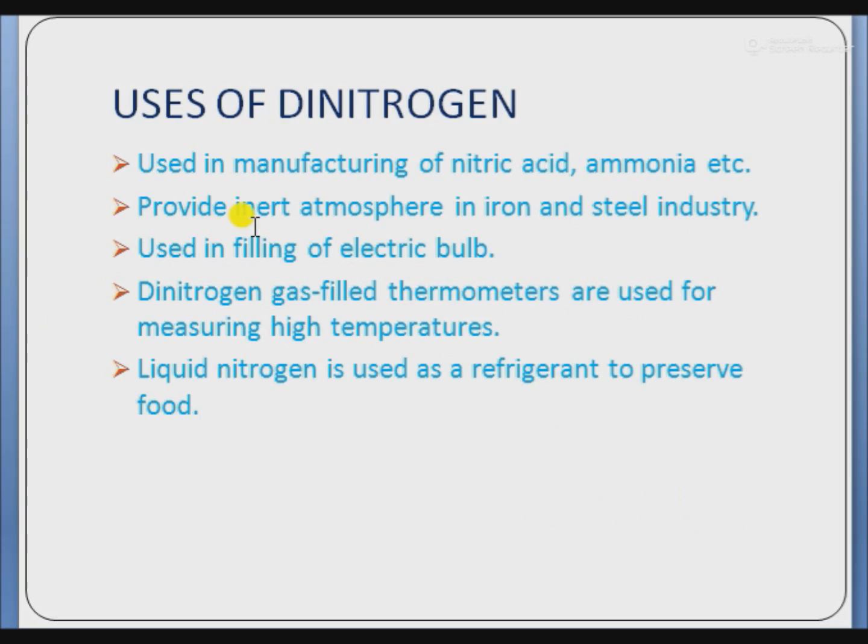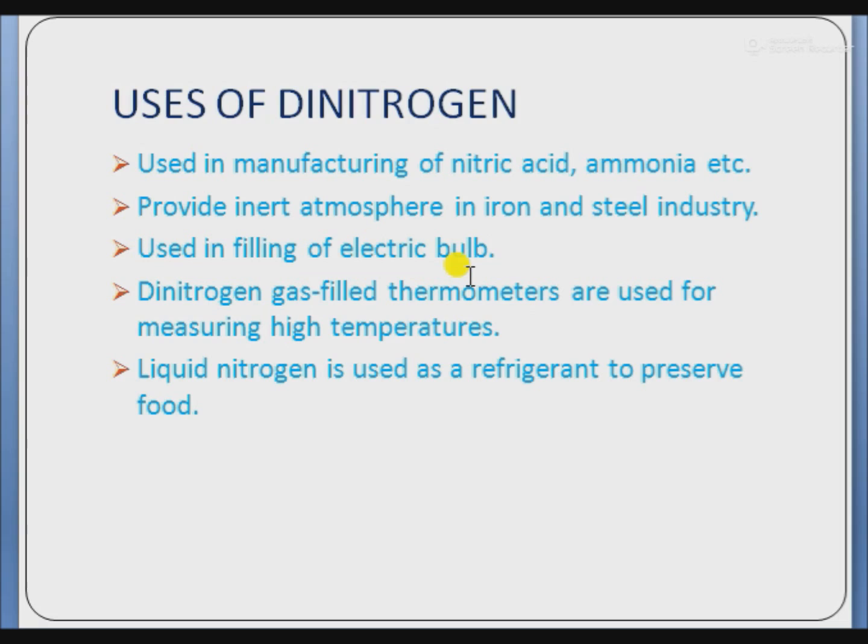Next is the uses of dinitrogen. Dinitrogen is used in the manufacturing of nitric acid, ammonia, calcium cyanamide, etc. It provides inert atmosphere in iron and steel industries, and it is also used in filling of electric bulb.